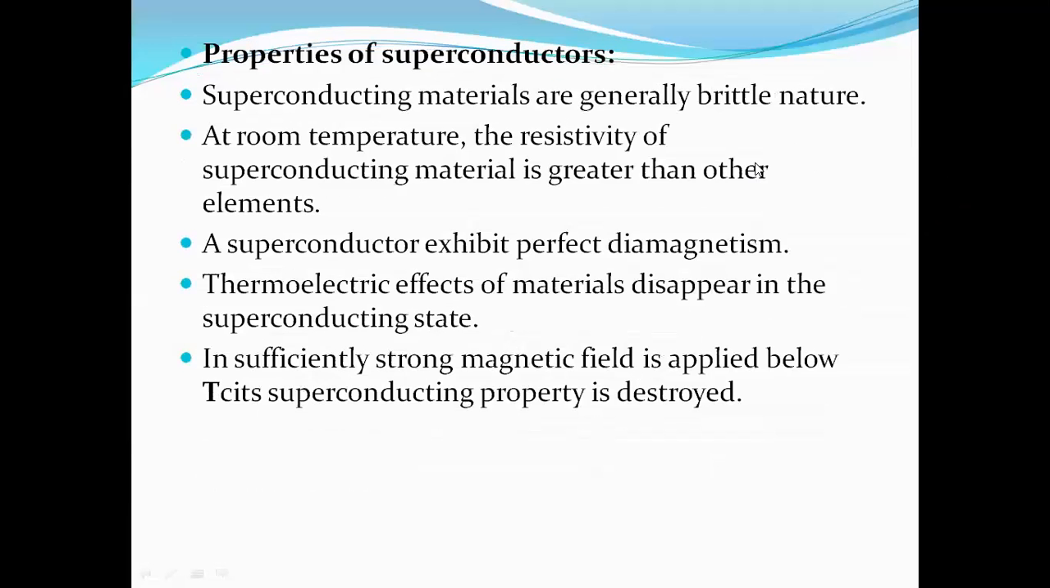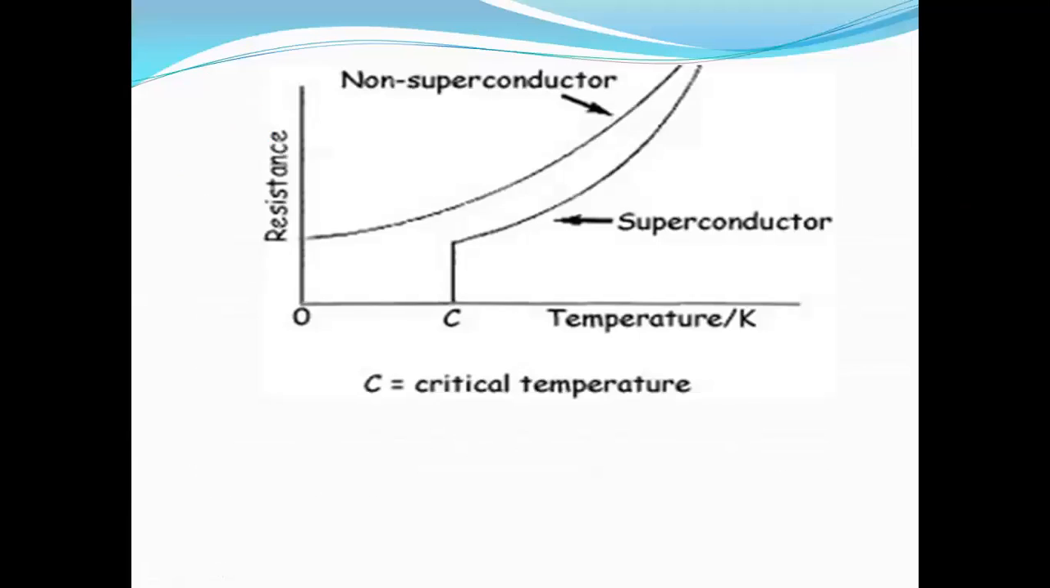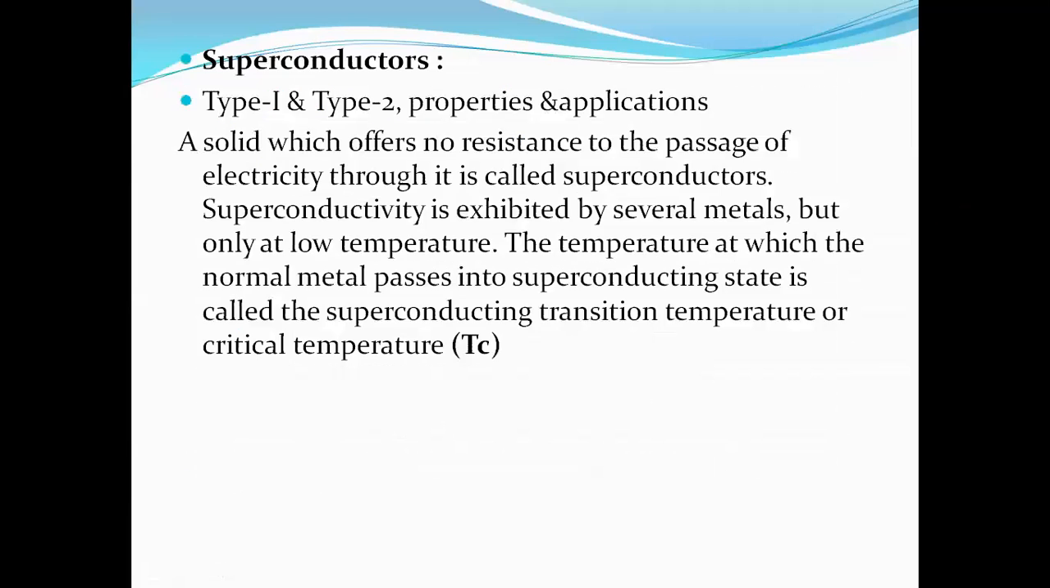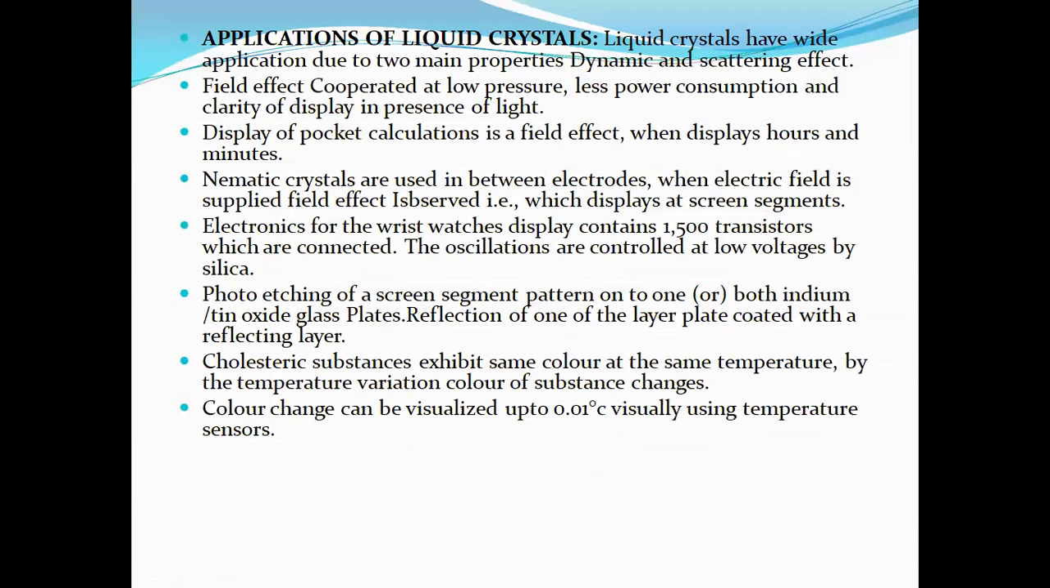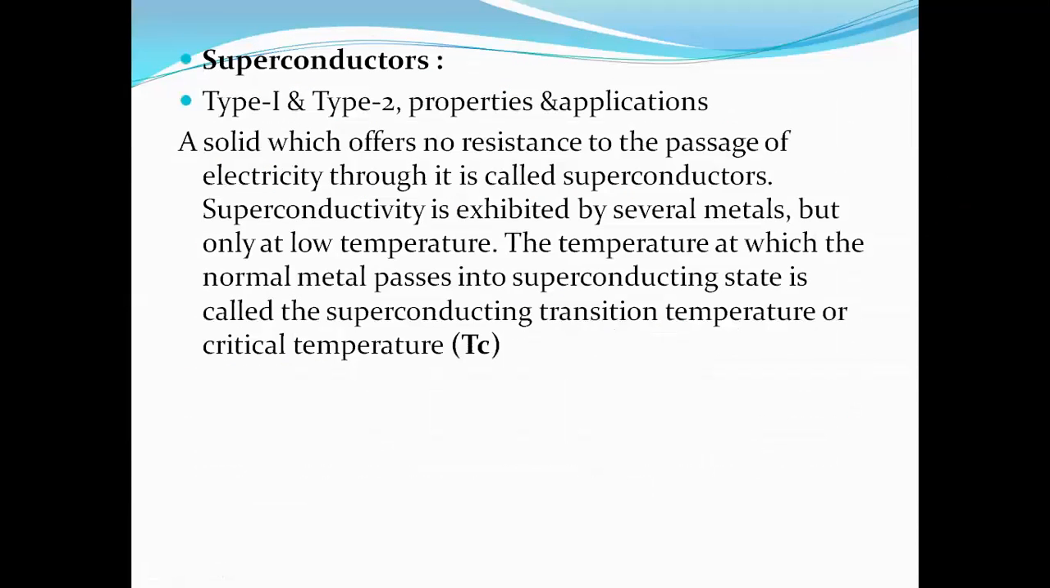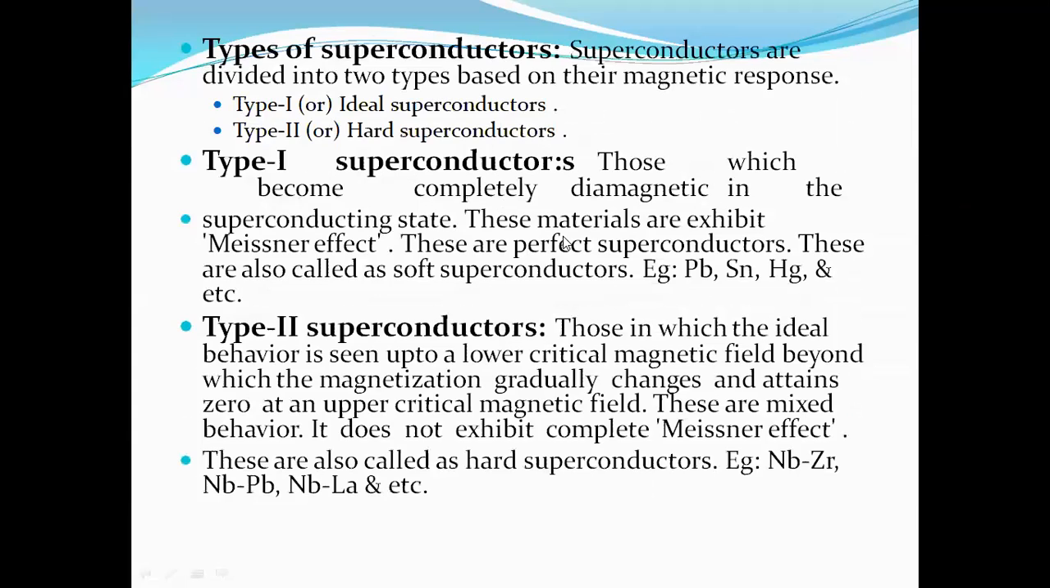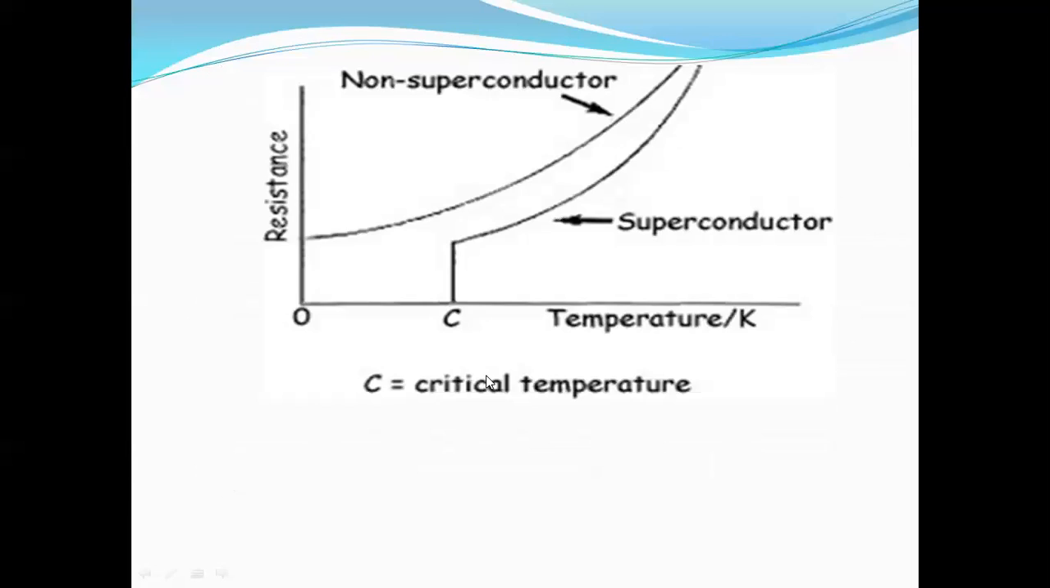But let us see the continuation. Yes, it's all about unit number 3 here. In unit number 3, we are discussing superconductors of type 1 and type 2. Type 1 is known as the ideal superconductors. Type 2 is known as the non-ideal superconductors.